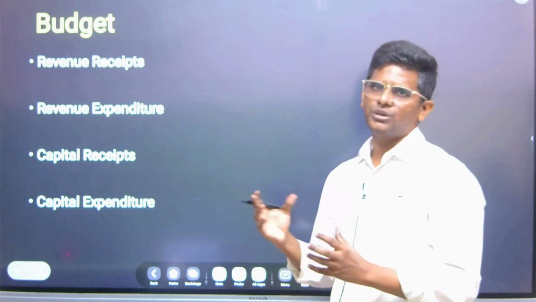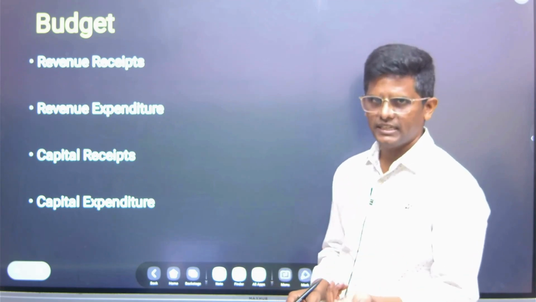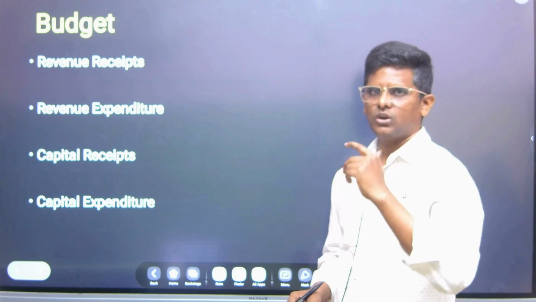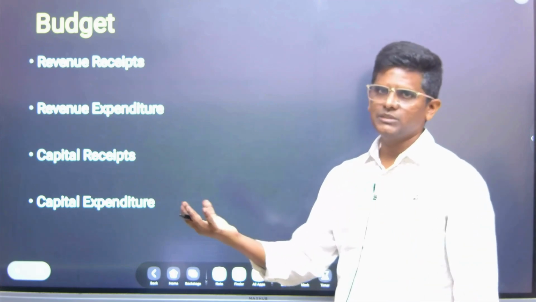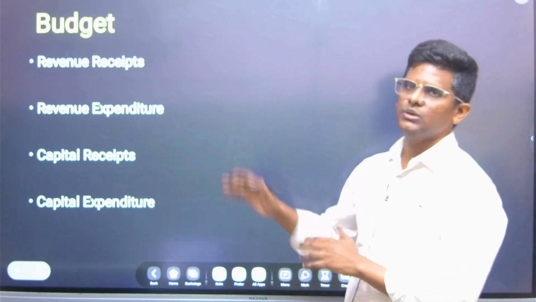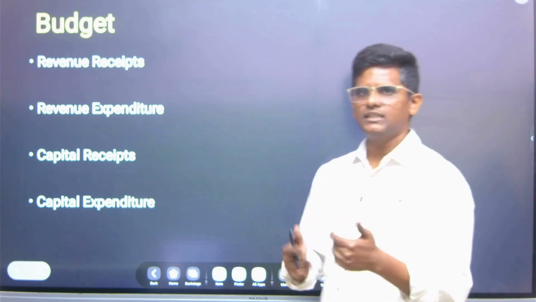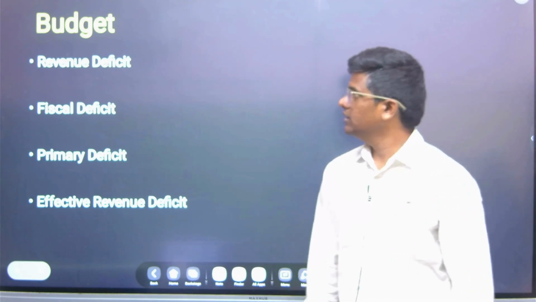All you have to do is relate it with the assets and liabilities. What are they doing to the assets and liabilities? Whether assets are being created or not being created, whether assets are being sold, liability is being created, liability is being reduced. If you see from that, you won't get confused. So try and understand this conceptually, so that you won't forget.